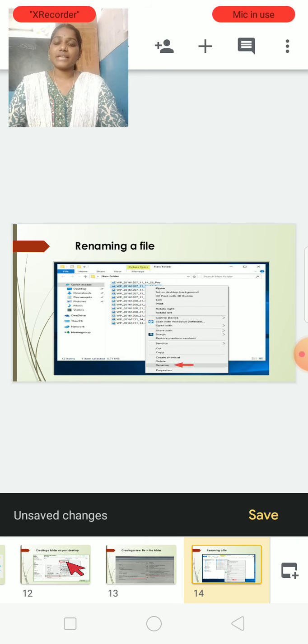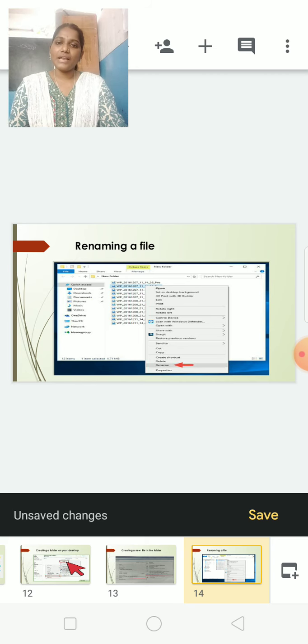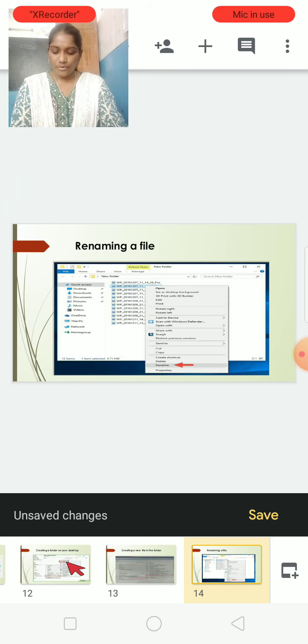We can rename a folder or a file or whatever we want, easily. First we need to select that one. Then the menu will appear. In that, select rename. Then delete the previous name and type again whichever name you want to give that file or folder.